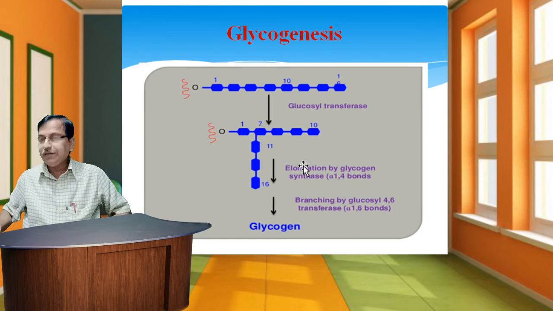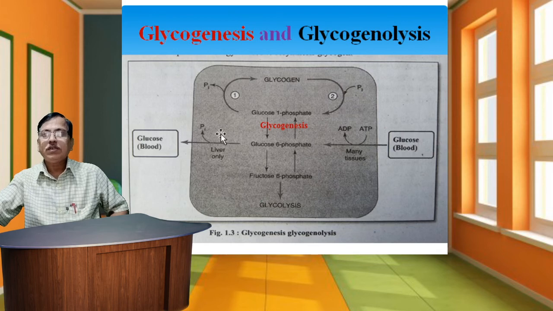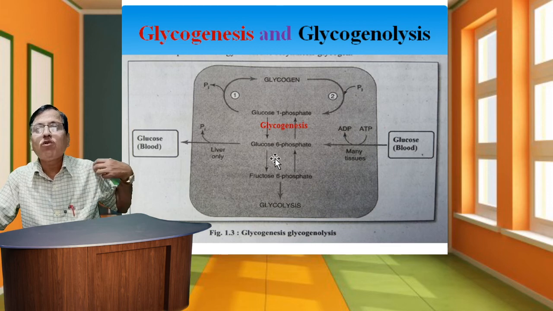So in this way, this is the structure of glycogen, and the branching chains are formed. This is a schematic representation in the diagram of glycogenesis and glycogenolysis. Glycogenolysis is explained in the next lecture. In glycogenesis, first, glucose from the blood is converted into glucose 6 phosphate.